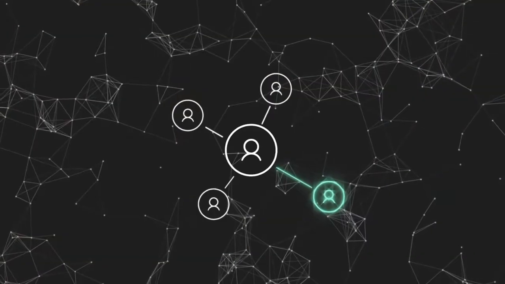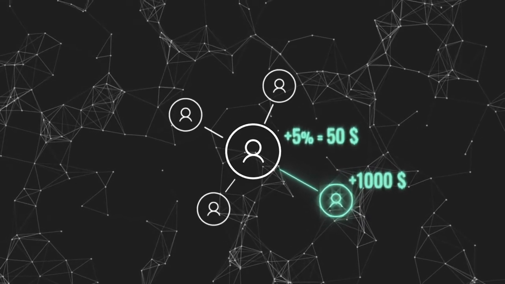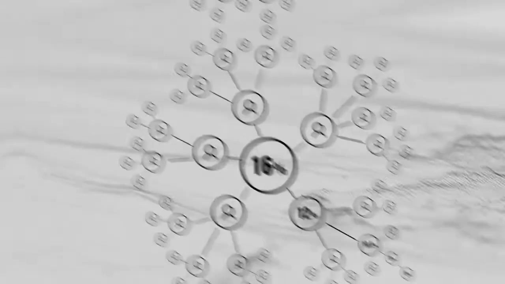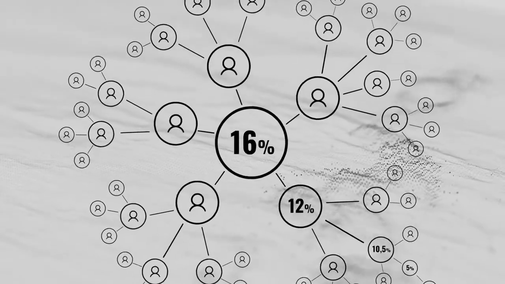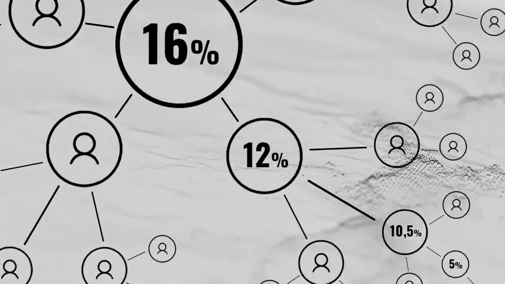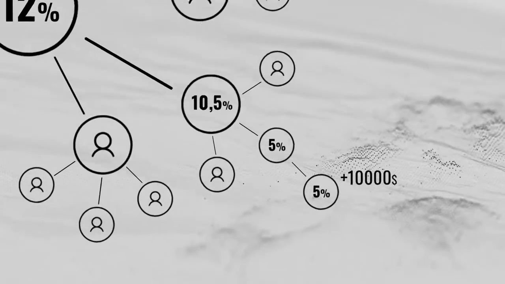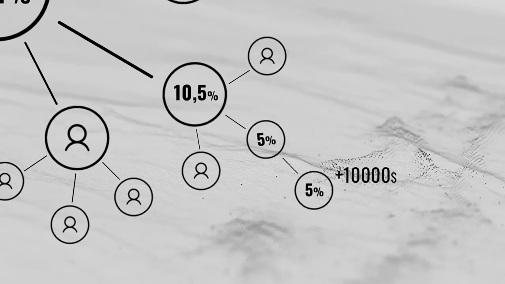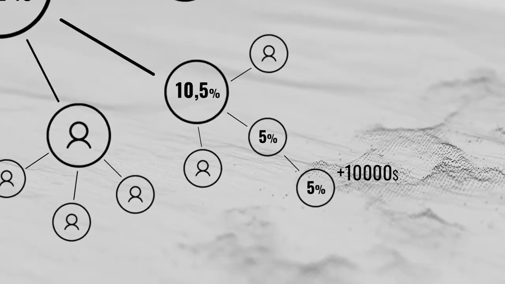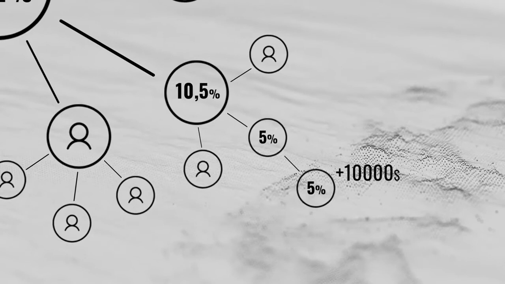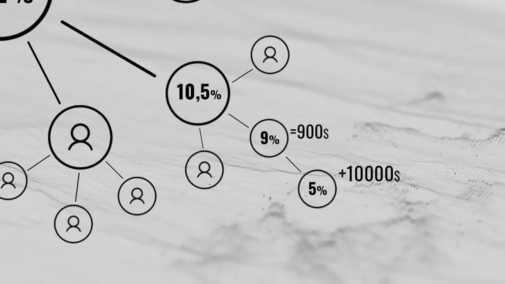You invite an affiliate who invests 1,000 USD. You get 5%, that is, 50 USD. Let's see what reward you will get if your status is 16%. Your team will include affiliates of different levels. Let's say some team member invests 10,000 USD. Previously, the one who invites this user receives 5% from personal invitations. In this case, his or her marketing turnover is 10,000 USD, and this gives 9% or 900 USD.